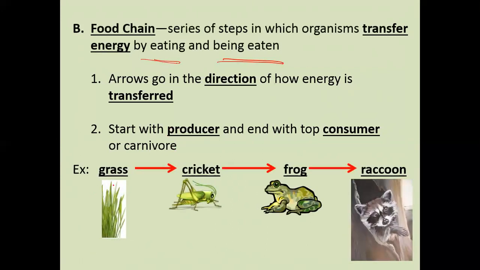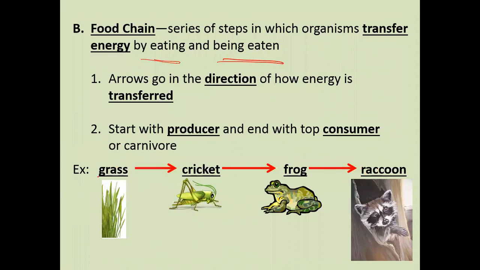This is a good example. You've got the grass, which is a producer. Then you've got the cricket, which eats the grass. Then you've got the frog, which will eat the cricket. And you have the raccoon. As I was saying, this is a good example of a food chain. The raccoon is the last one on the food chain and is a top consumer, which is a carnivore. So if you draw a food chain and you start with the sun, you will be getting it wrong. And if you end on the frog, you would be getting it wrong also.